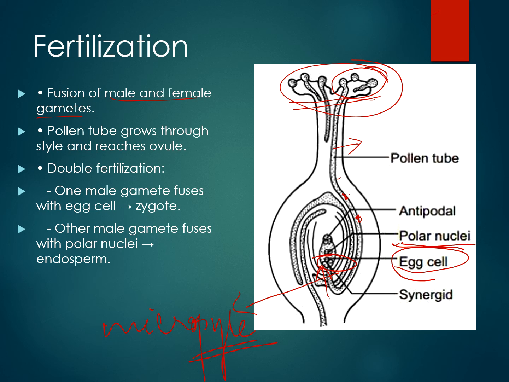It is called triple fusion and double fertilization. This concept of double fertilization and triple fusion is very important for your exams as well. We will see the definition of double fertilization and triple fusion in the next slide, and then we will conclude this part.